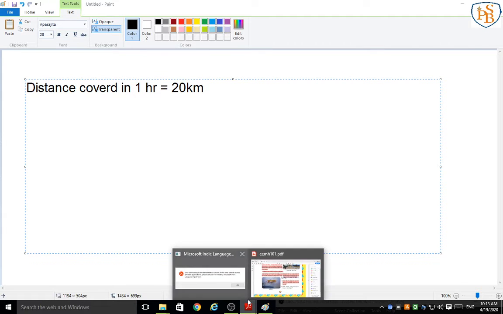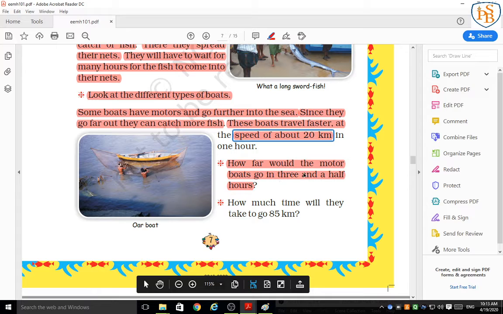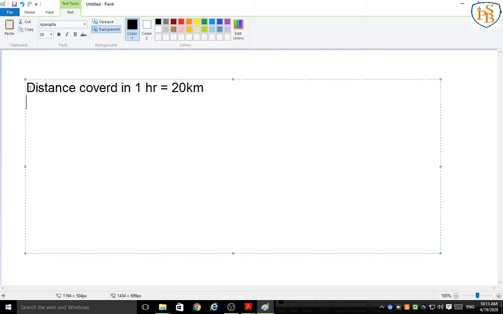Now what is the question? The question is, how far would the motorboat go in 3.5 hours? So here we have to find the distance covered in 3.5 hours, correct? So before 3.5 hours, first we will find the distance covered in 3 hours. So how can you find it? 1 hour we know 20 kilometer.